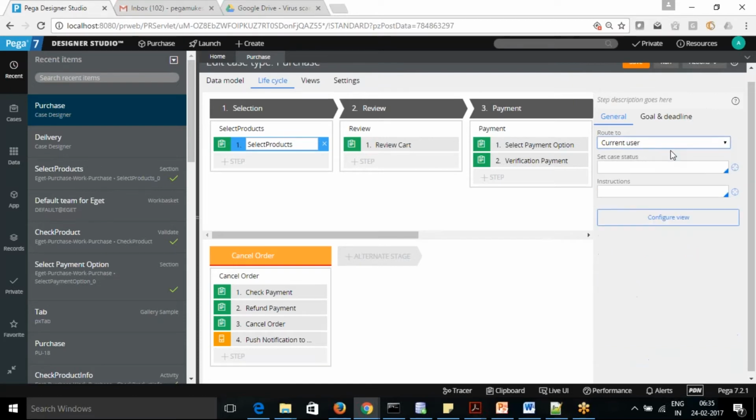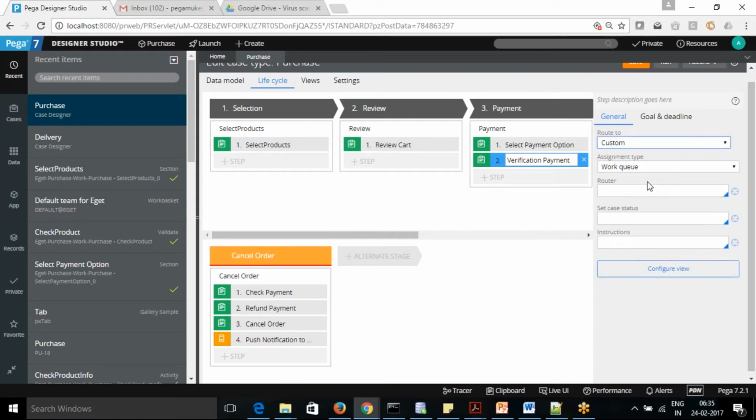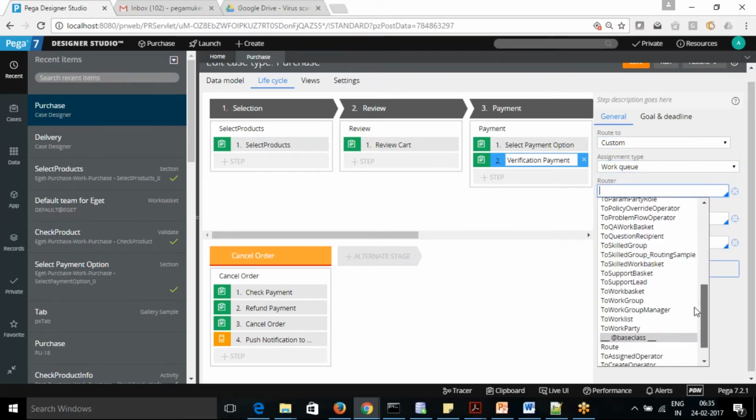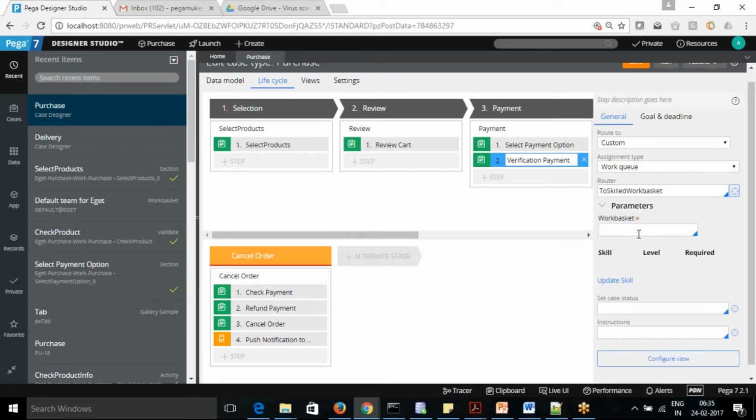So let's say we want to select the current user. The verification payment needs to be done by the payment team. So let's say we want to give a work queue, no, custom. Okay, and we want to create a work queue. We want to give it to a skill one. So we say to skill work basket.